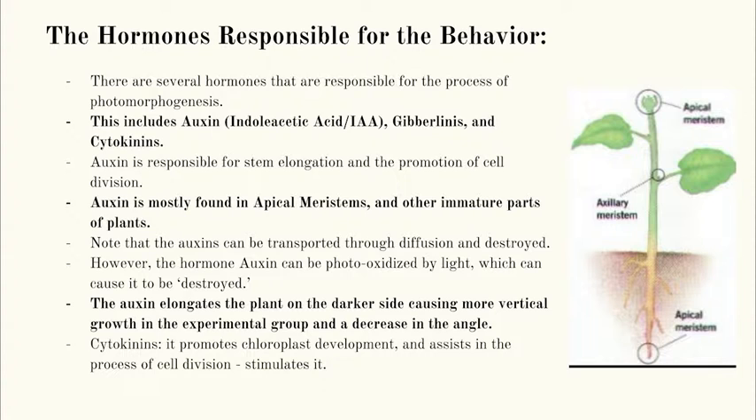Now, the reason auxin goes to the dark side is because it can be photooxidized. What that means is that it can essentially be destroyed in some sense, in that it doesn't function in the optimum way that it should on the light side. So that's why it goes to the dark side, and as a result, the cells on the dark side elongate, and essentially the plant bends toward the light.